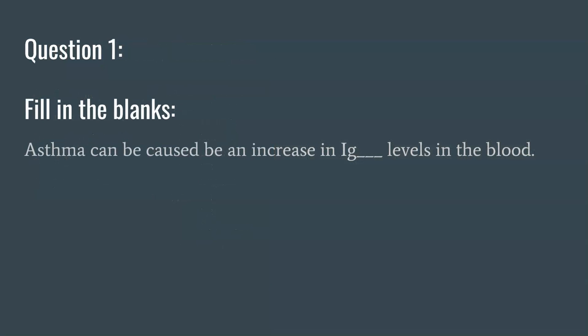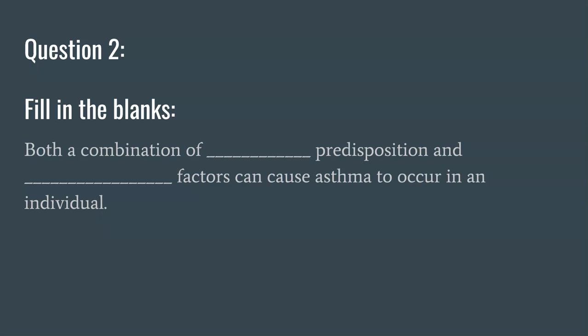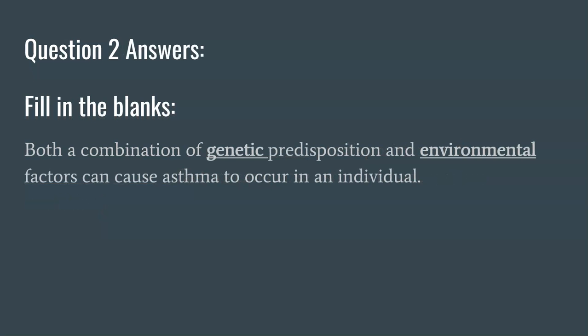Question 1. Fill in the blanks. Asthma can be caused by an increase in Ig blank levels in the blood. Question 1 answer. Asthma can be caused by an increase in IgE levels in the blood. Question 2. Fill in the blanks. Both a combination of blank predisposition and blank factors can cause asthma to occur in an individual. Question 2 answer. Both a combination of genetic predisposition and environmental factors can cause asthma to occur in an individual.